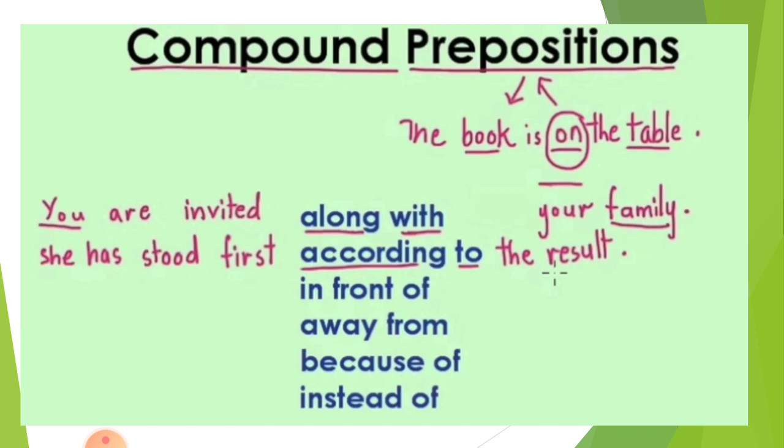So here are some examples. First one, it begins with what? The book is on the table. Here you can see we have used only one single word, on, and it shows the relationship between the book and the table. Got it, children? So that is what a preposition is and how it is used in a sentence.